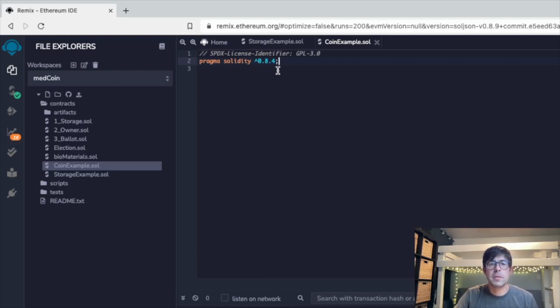So next we're going to initiate the contract. Then we will call out an address, which is a type of state variable used to store an address or the public half of a key pair. Now, a key pair is actually pretty complicated. Essentially, a public and private key are used to identify Ethereum accounts.